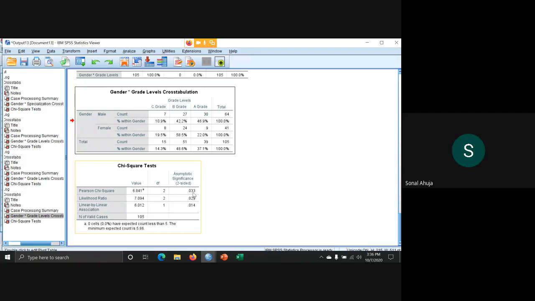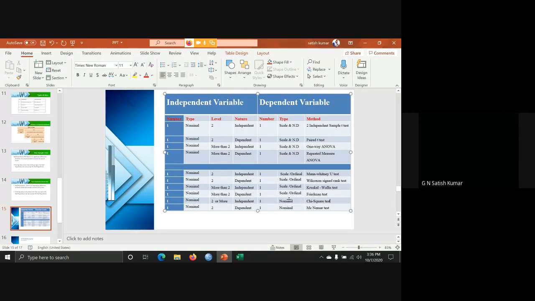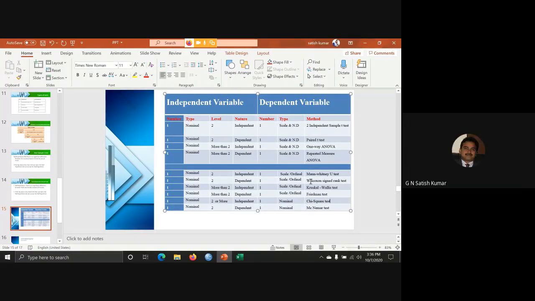Because difference, I think we talk under t-test, and for chi-square we talk about significant association. In chi-square, both variables are nominal only. In t-test, you can have scale data, but in chi-square you cannot have scale data.